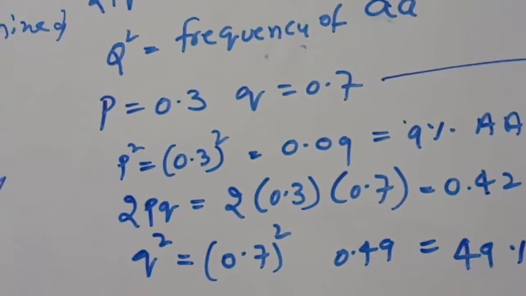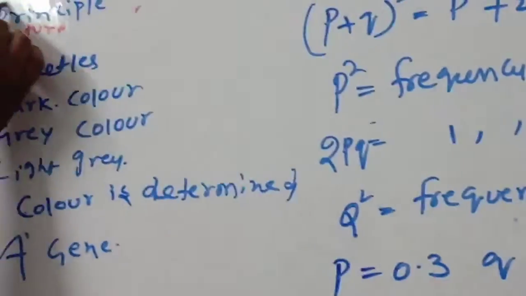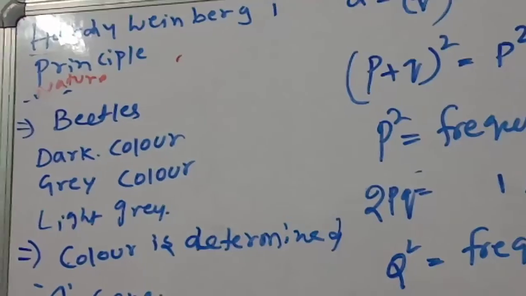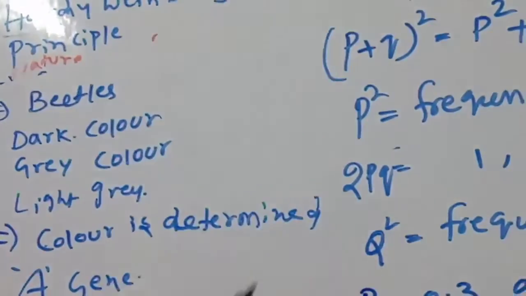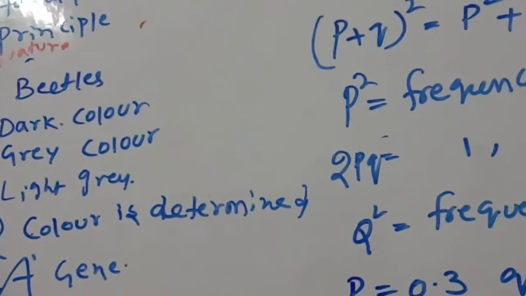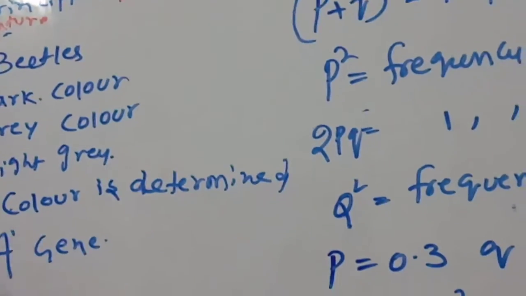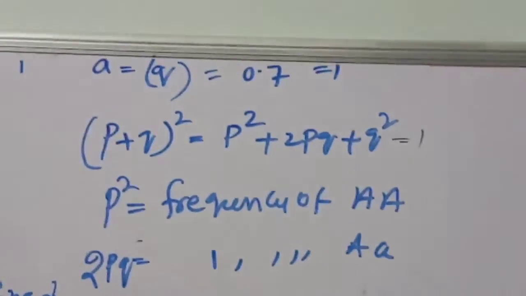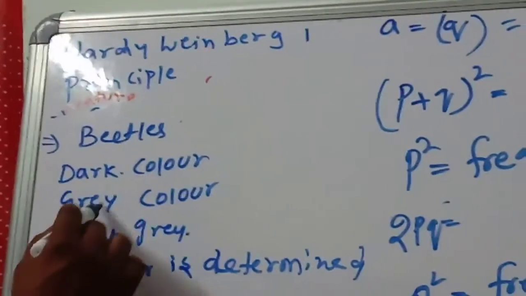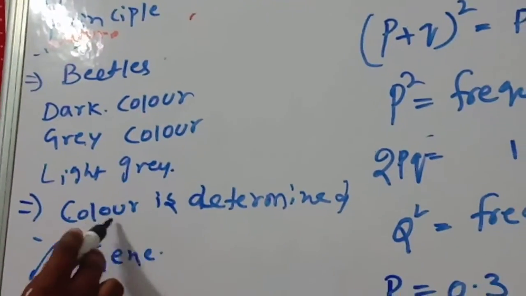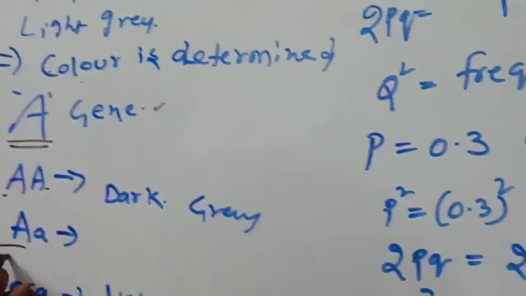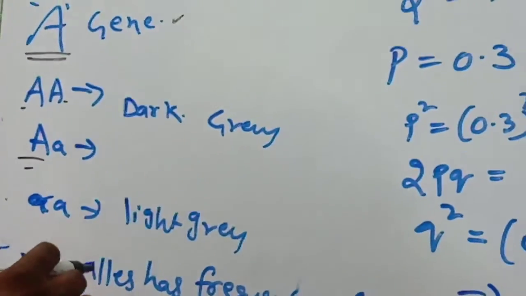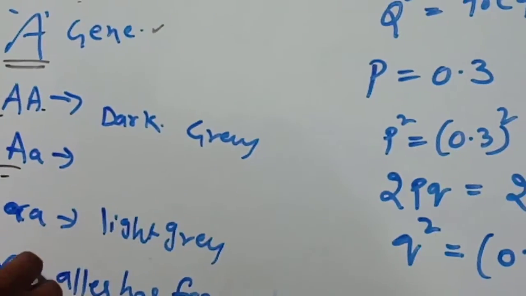Once again listen carefully. So now we are discussing the Hardy-Weinberg principle. What is the Hardy-Weinberg principle? So all are stable. You know, p² + 2pq + q² is equal to how much? You know that is equal to 1. This point you should have to remember. So beetles, dark color, gray color are there, light gray color also there. Color is determined by the A gene. AA is dark gray, Aa is dark gray.